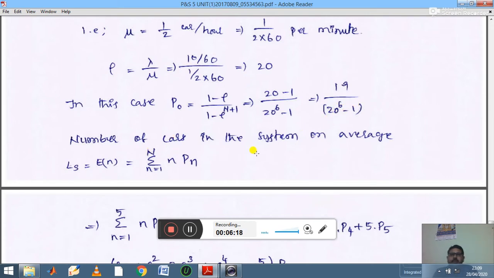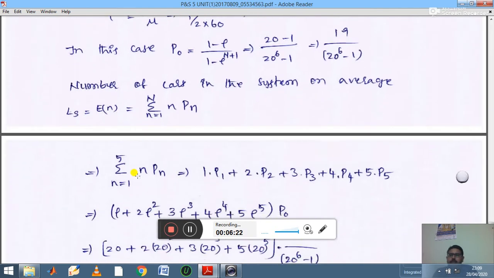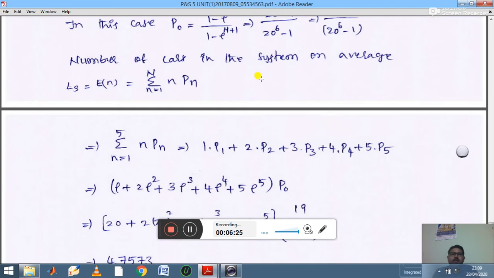Then the number of cars in the system on average, LS. To calculate LS, the formula is summation n into Pn. Here capital N takes 5, because the limit is 5 cars for the parking. Then we can write n equals 1 to 5, n into Pn. Then substitute n equals 1, 2, 3, and so on up to 5.